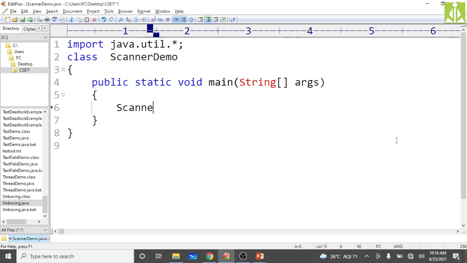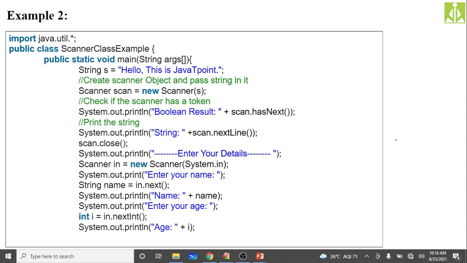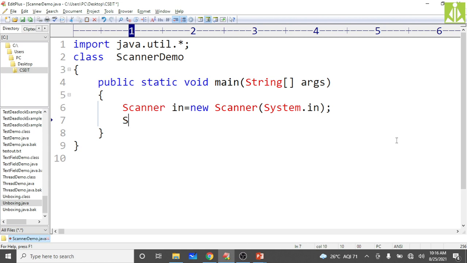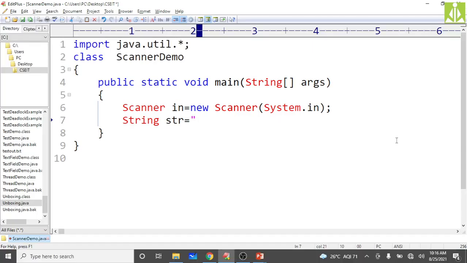So now create the Scanner class object. Scanner in is equal to new Scanner of System.in. After this create one string. String str is equal to, assign the value "Hello Java programming". Close it. At the end put the semicolon.